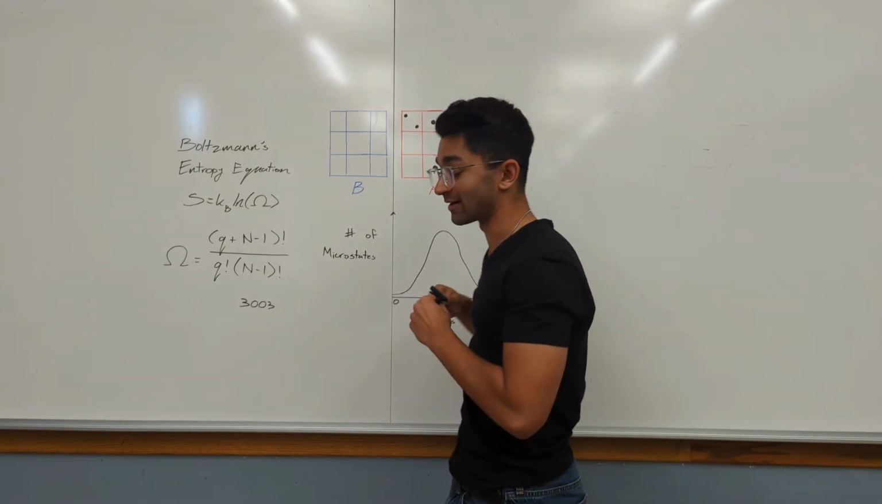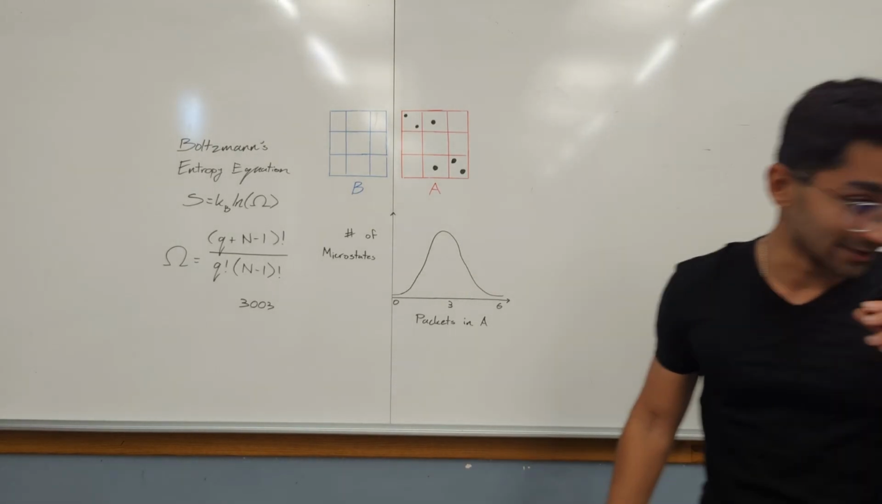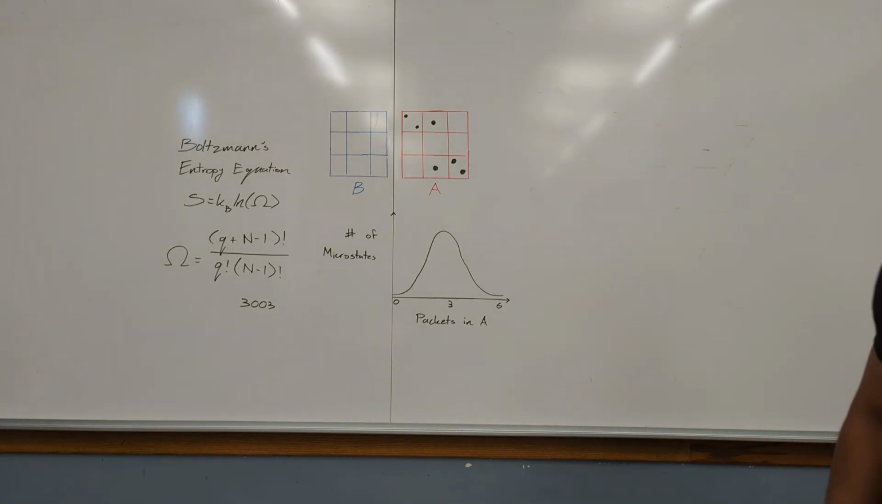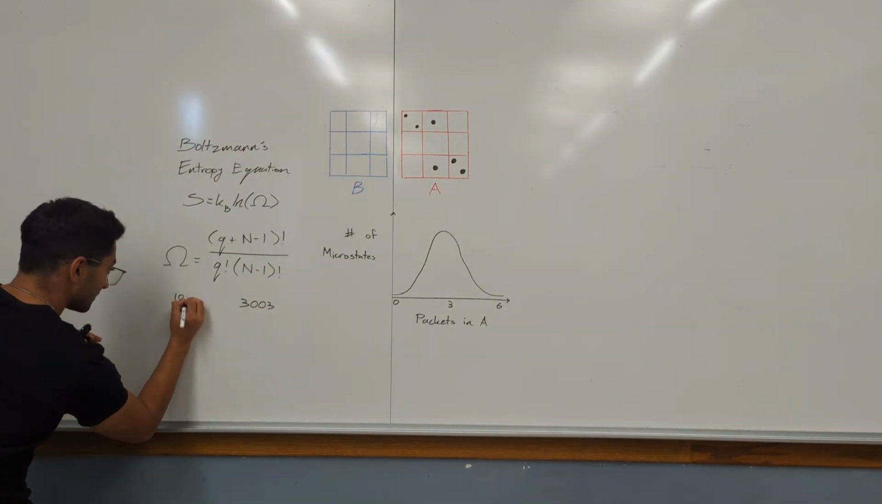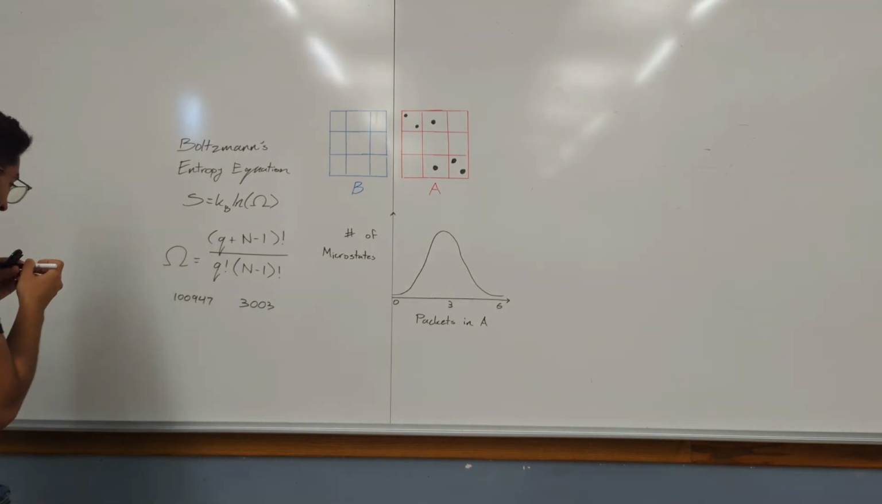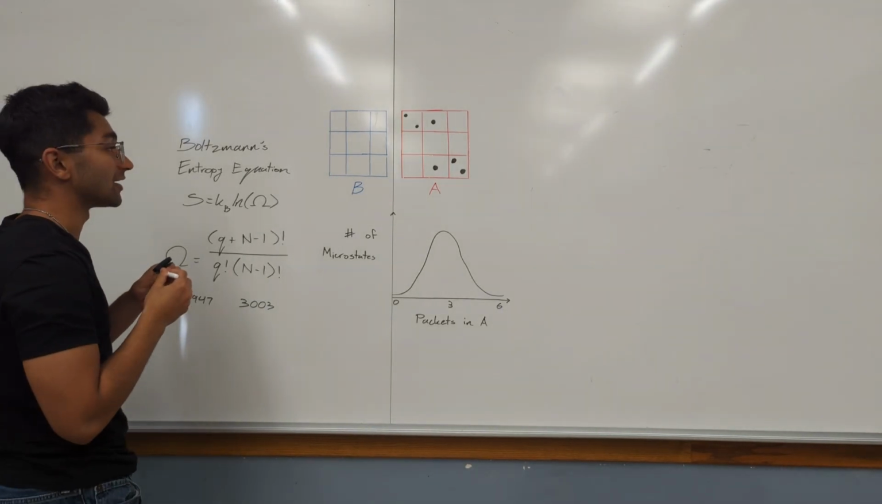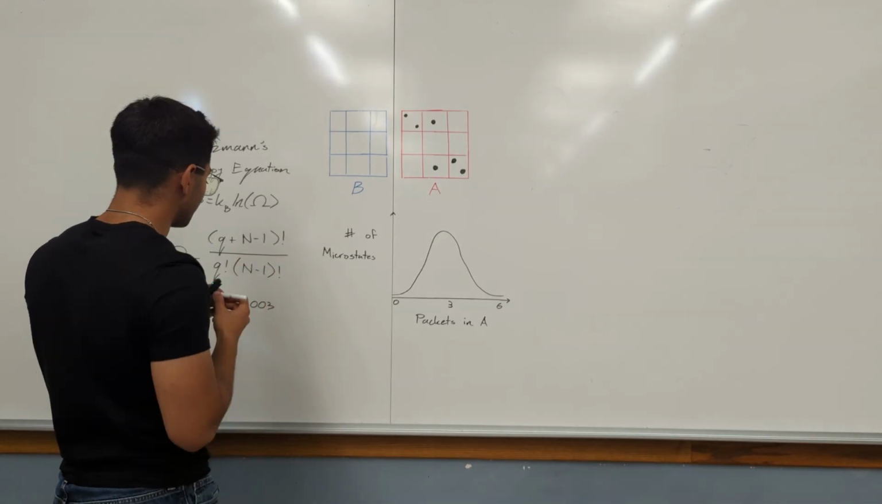Take a guess. Put in your guesses right now. Maybe you thought it was twice as many. Maybe you thought it was 3 times as many. It's actually 100,947. So 100,947 is the number of microstates that correspond to having the energy spread out amongst block A and block B, right? 3 in A, 3 in B.